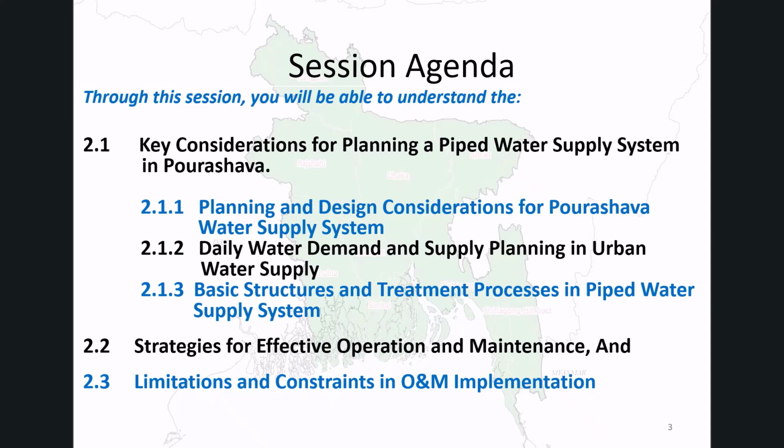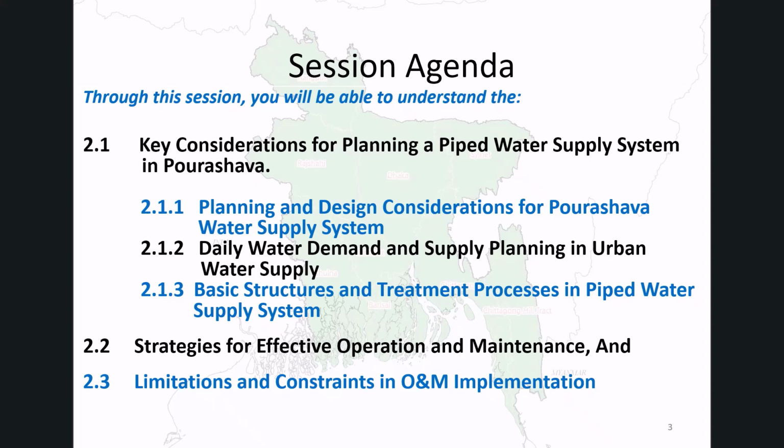By the end of this session, you will be able to understand the following. Section 2.1 covers the key considerations for planning a piped water supply system, including planning and design criteria, daily water demand and supply, and basic system structures and treatment processes.